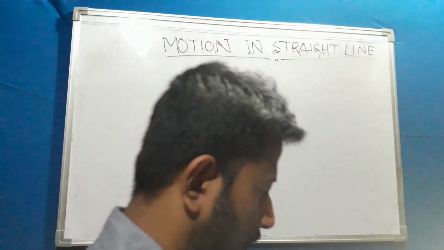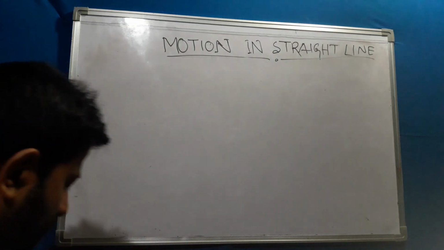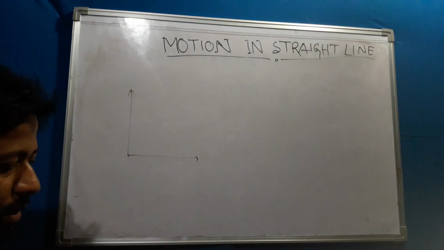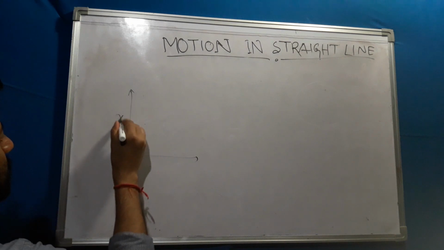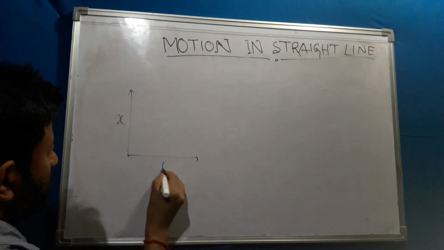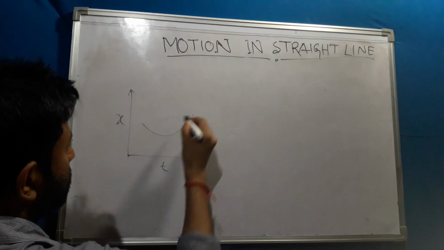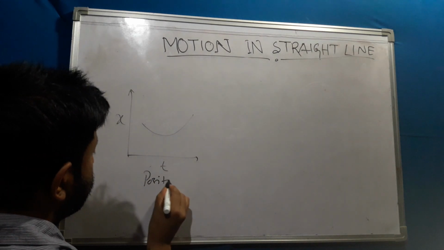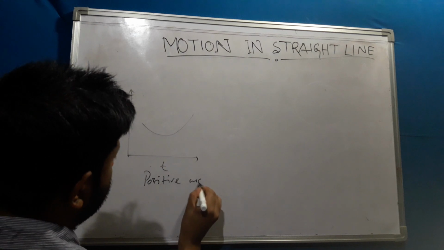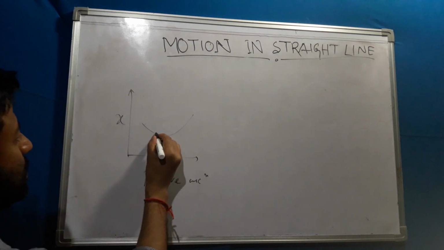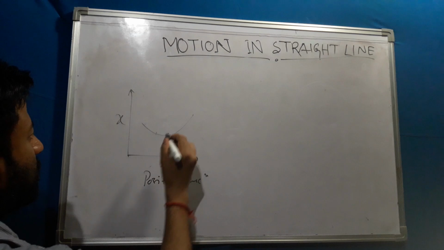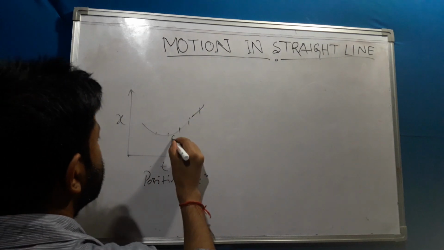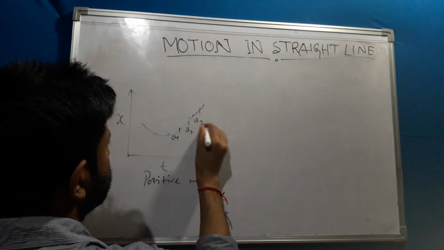Now they have given some graphical representation. Suppose positive acceleration, where position is x and time is t. This is my positive acceleration. Suppose from here to here you count in this direction, this is a1, this is a2, this is a3.